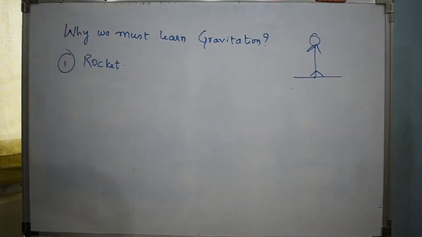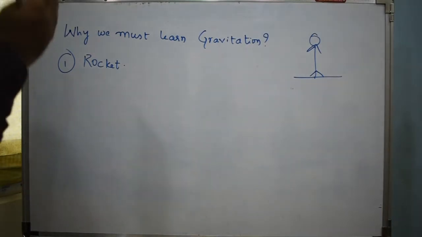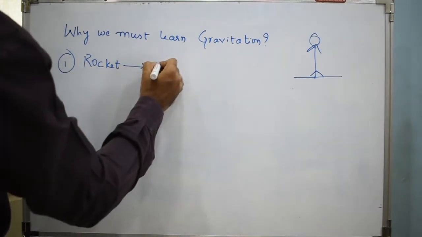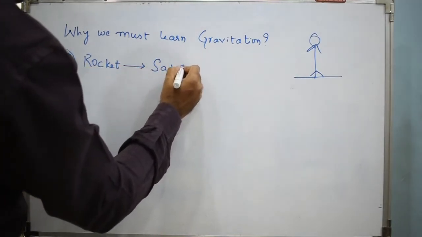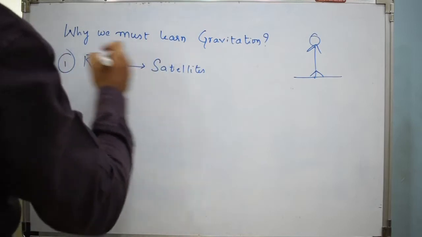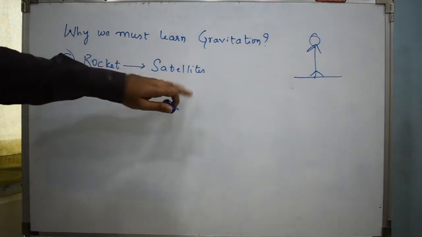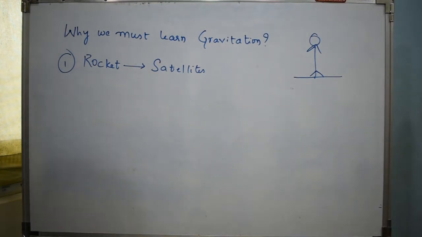Even the satellites which revolve around the earth, around the moon, or around other celestial objects, gravitation is definitely required. So you need gravitation in order to launch a rocket. I mean, you should have the idea of gravitation in order to build a specific kind of rocket. And you need to understand gravitation in order to make the satellites rotate around the planet.